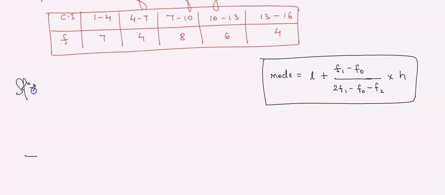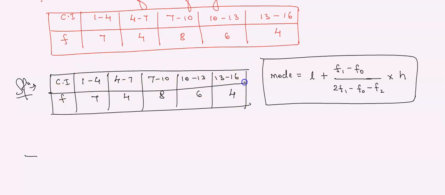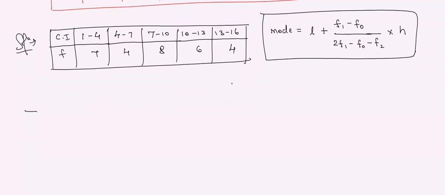Solution. First, as it is, we have to copy it on the table. 1 to 4, 4 to 7, 7 to 10, 10 to 13, 13 to 16. Then the frequencies are 7, 4, 8, 6, 4. See students, now let me solve this step by step. बेटा अब इसके ऊपर थोड़ा ध्यान देना जरूरी है और बहुत सिंपल है और सबसे इजी है ये. This topic is one of the easiest topics in this entire chapter. Believe me, I'll show you how to do it.